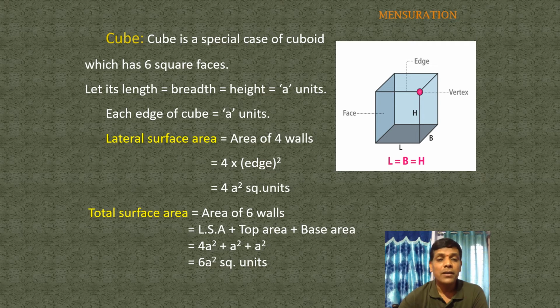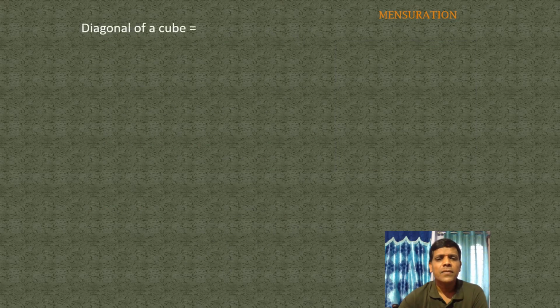Next, the diagonal of a cube. The diagonal represents root over L square plus B square plus H square. Here length, breadth and height are equal: length equals a, breadth equals a, and height also a. So root over a square plus a square plus a square is written as root over 3a square. Next step, root 3 into root a square, which means a. That is root 3 into edge, written as root 3 into a units. That is the diagonal of a cube.